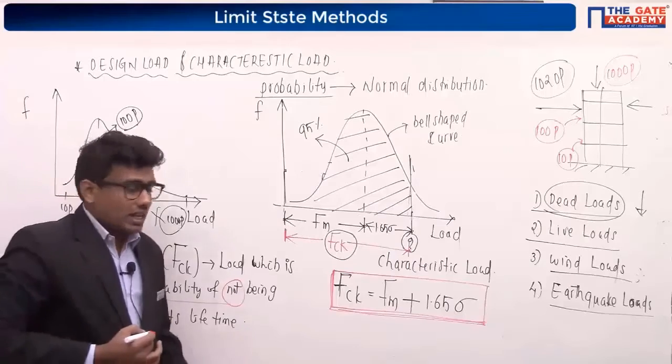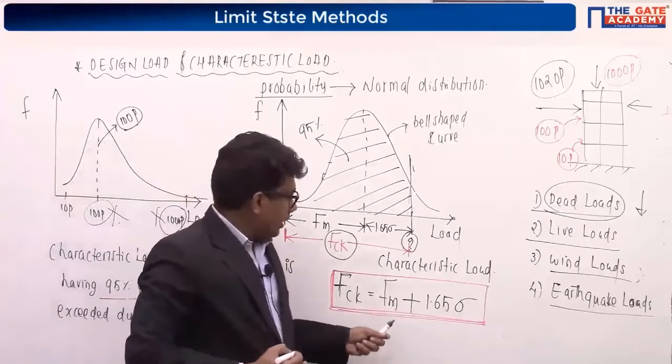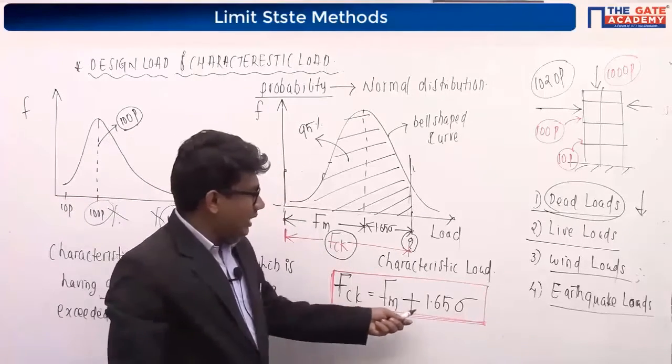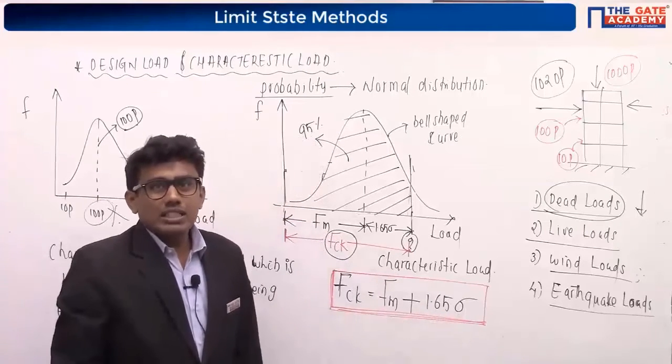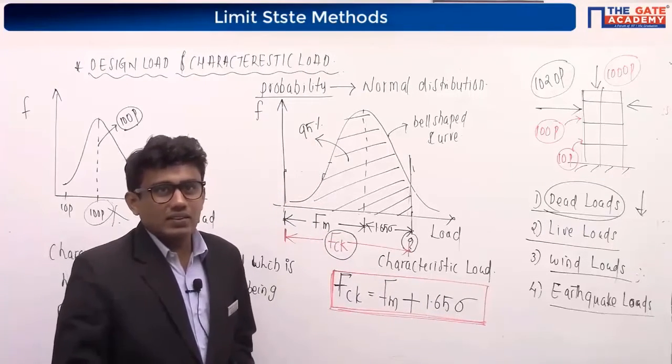FCK is the characteristic compressive load, FM is the mean load acting in the structure, sigma is the standard deviation.